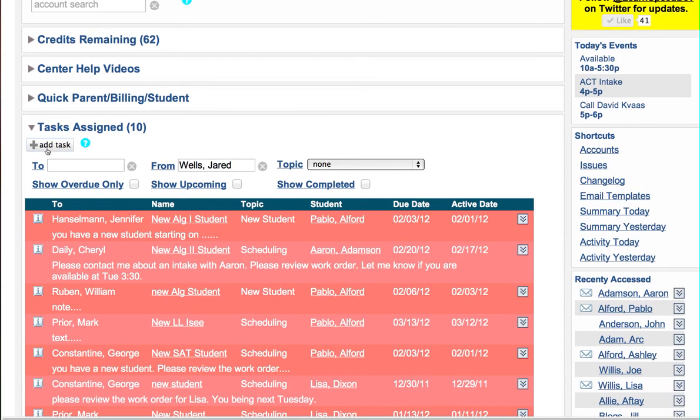Okay, so let's take a look at what it would look like to create a new task. Let's say that we have a scenario that an instructor is going to be working with a new student in 2 weeks, and we want to make sure that they're ready to work with that student and they've read the work order and that they've confirmed with you that they understand that this new student's coming in.